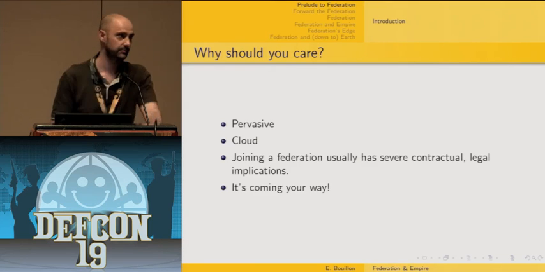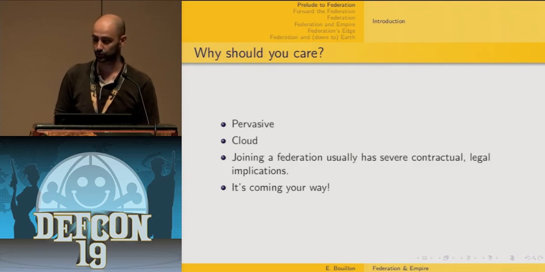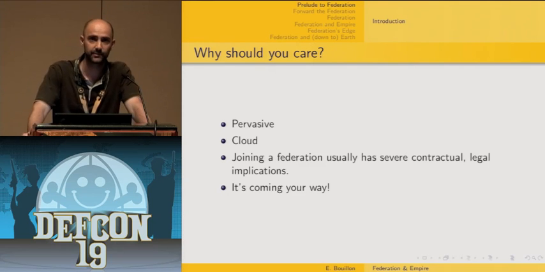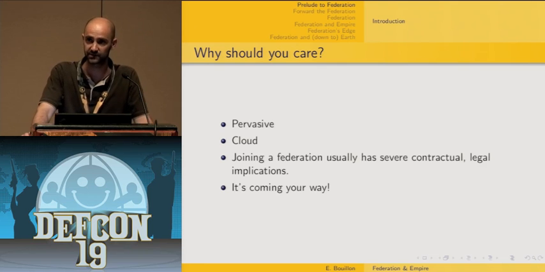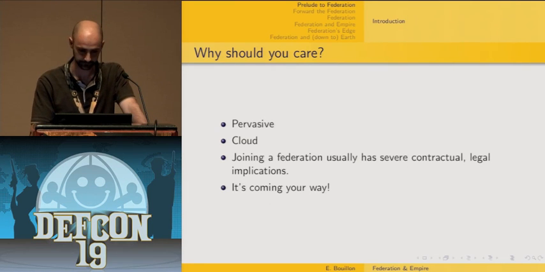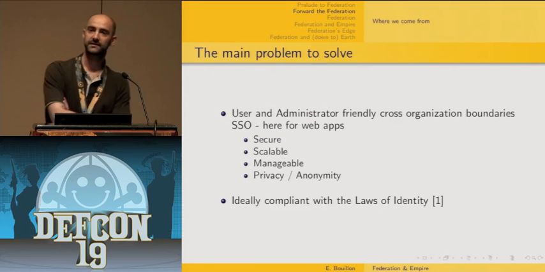So why should you care? The thing is that the protocols and specifications I'm going to discuss in this presentation are getting more and more prevalent. Actually, many influential major industrial players are currently pursuing the development of SAML-based protocols to achieve federated identity management. And also, its support of federation makes SAML particularly suitable for cloud deployment. That's why it's getting ubiquitous. So whether you like it or not, it's coming your way.